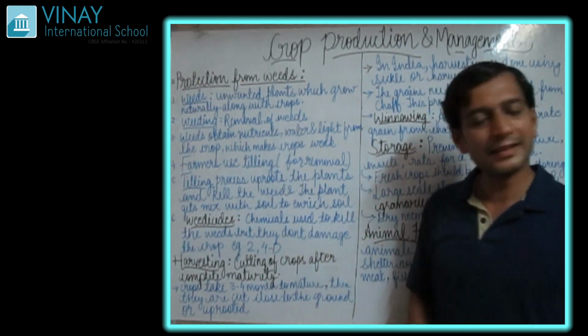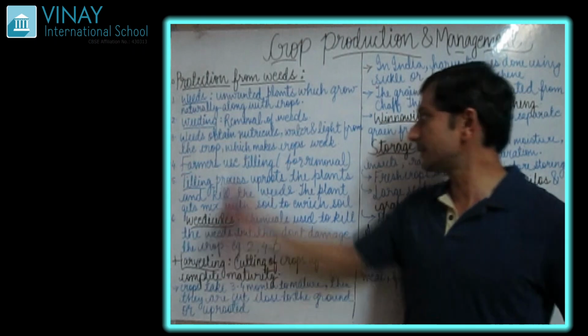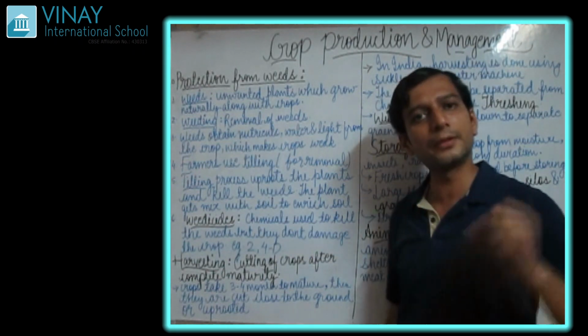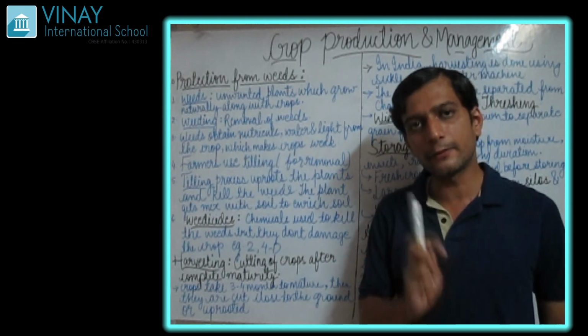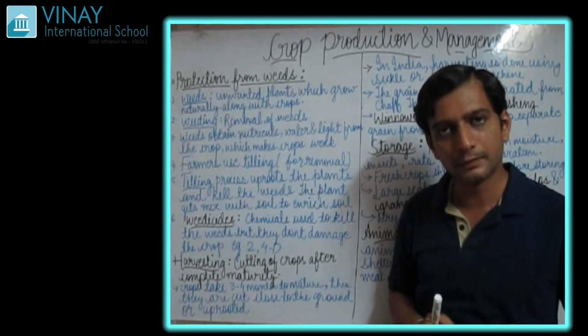How? This unwanted plant takes the nutrient from the soil, due to which there is a lack of nutrient for the crops which we have grown.